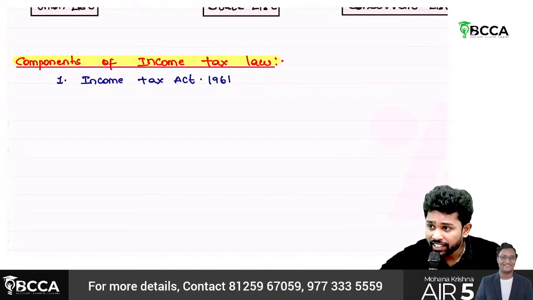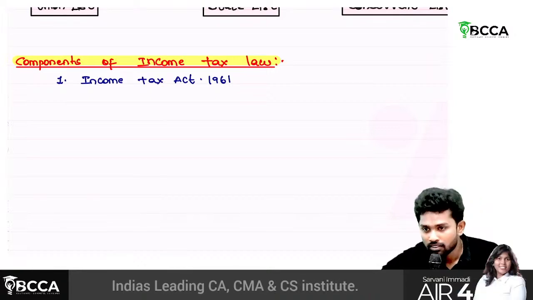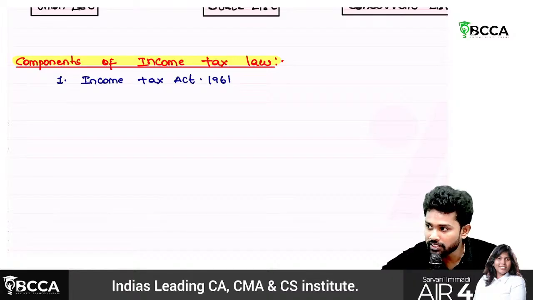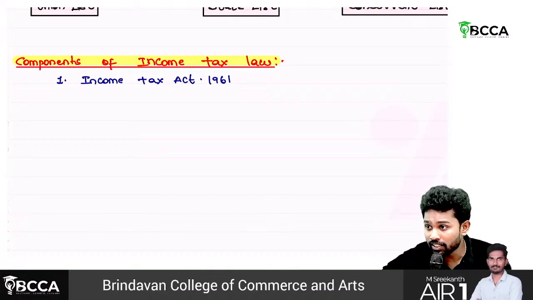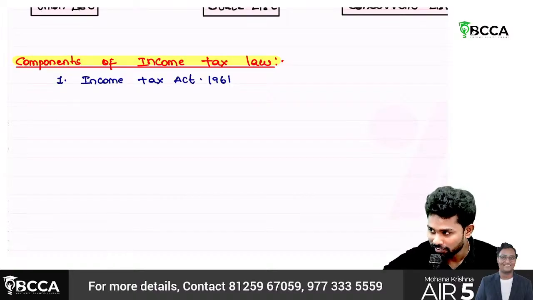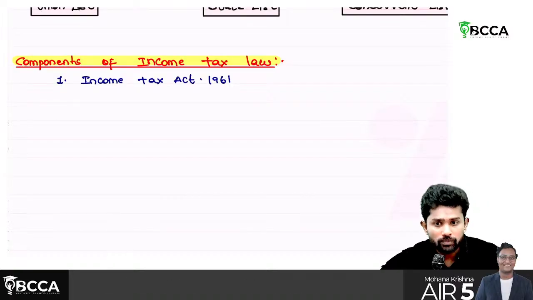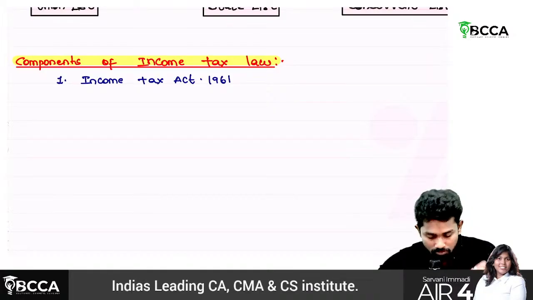Income Tax Act 1961. Sir, Income Tax Act is applicable to whole of India except Jammu and Kashmir? Whole of India, including the state of Jammu and Kashmir. Okay, so we need not tell that one again. It consists of a total of 298 sections divided into 14 chapters. There won't be any MCQ asking how many sections are there in the Income Tax Act, but to know, there will be how many, sir? 298 sections and 14 chapters. Okay, no need to write here.